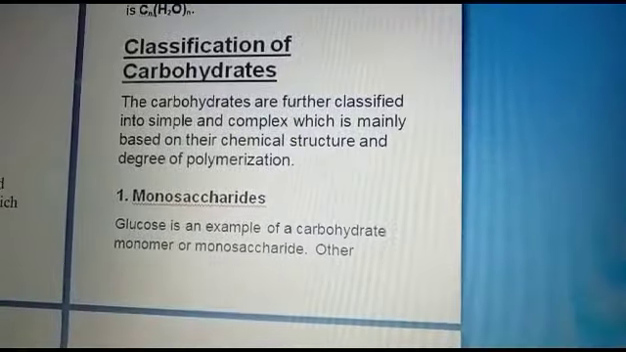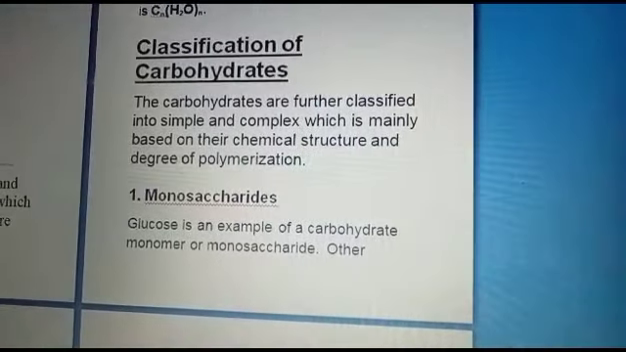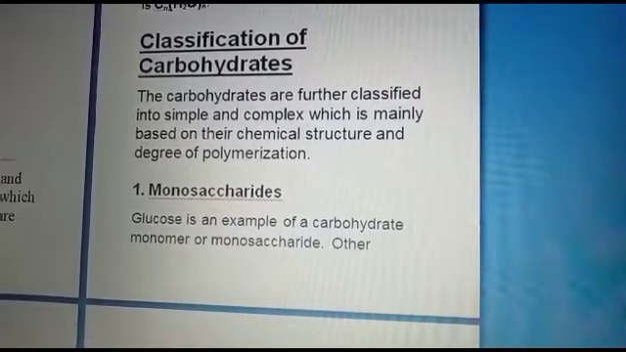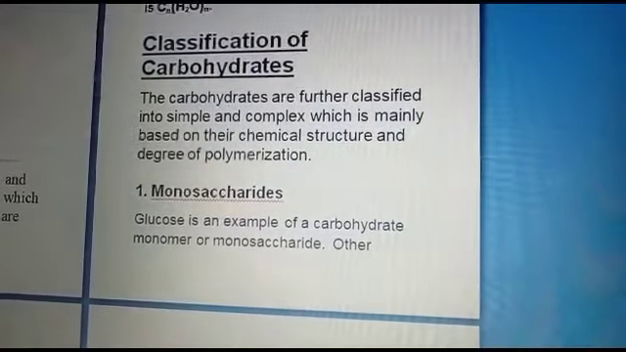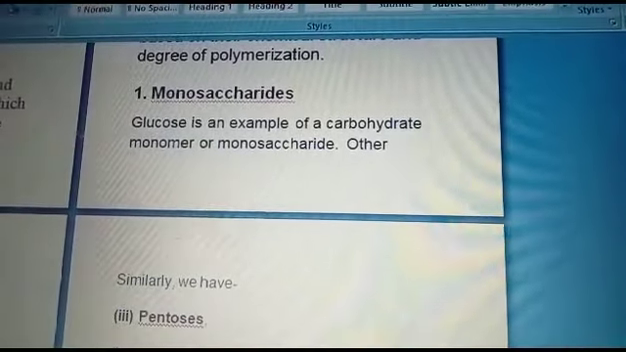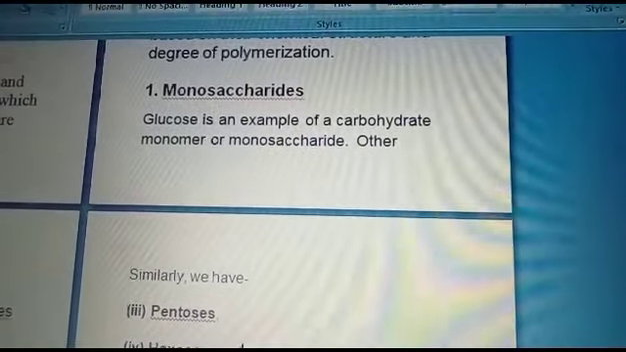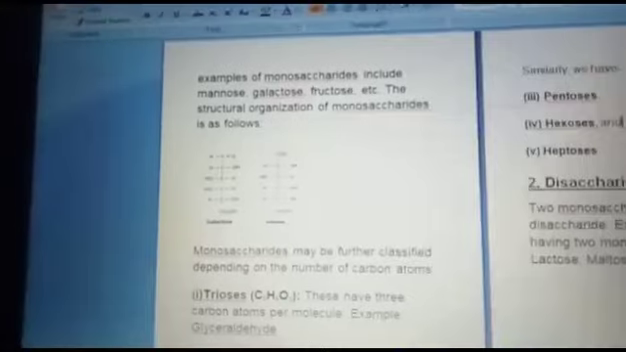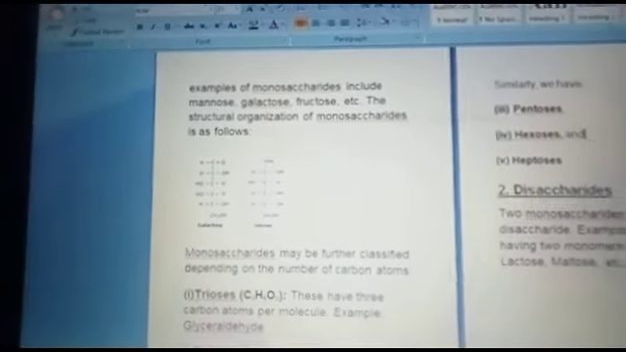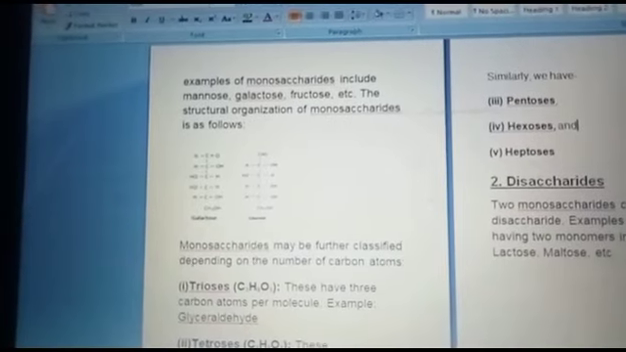Now coming to the classification of carbohydrates. Carbohydrates are further classified into simple and complex, which is mainly based on their chemical structure and degree of polymerization. Now, monosaccharide. Glucose is an example of a carbohydrate monomer or monosaccharide. Other examples of monosaccharides include mannose, galactose, fructose, etc.